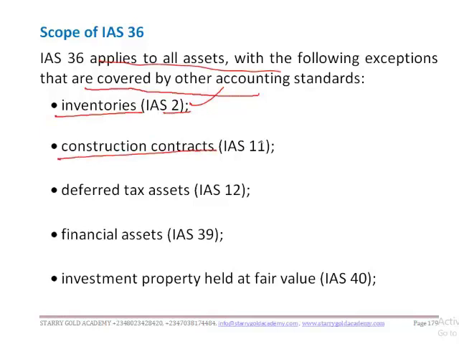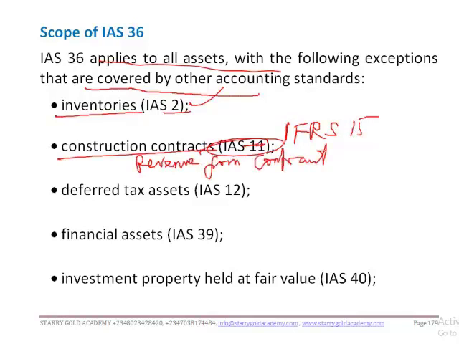Construction contracts, formerly IAS 11, but now covered by IFRS 15, revenue from contracts with customers. Are we together?